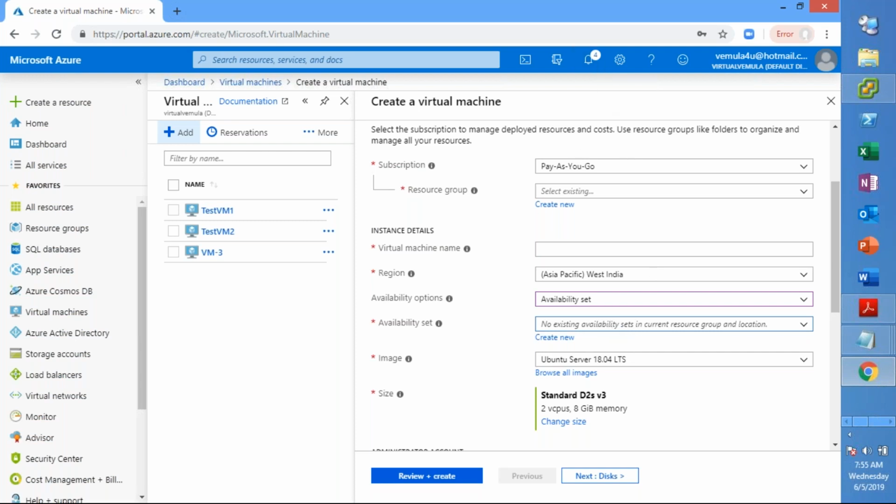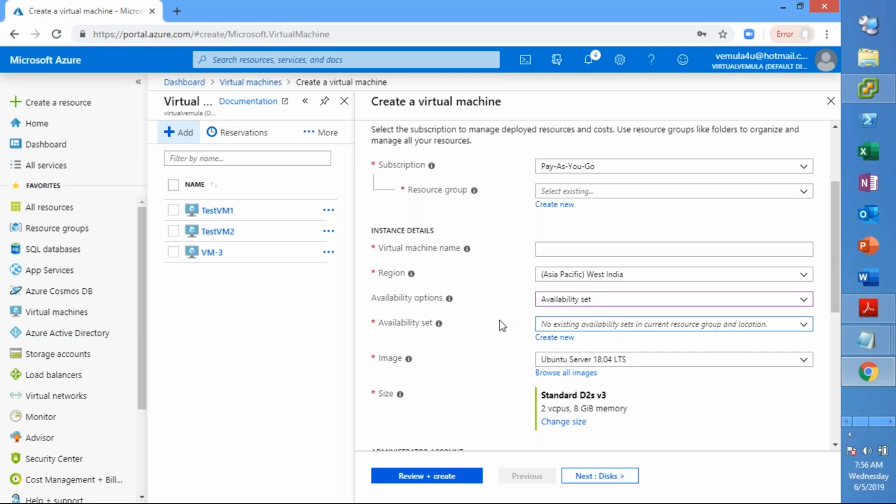you're not able to see it yet, but you'll get the list of availability sets that are available. Once you put that virtual machine into the availability set, it will fall in one of the fault domains and one of the update domains. We will see that tomorrow. We'll continue with fault and update domains, and we'll create 4 or 5 virtual machines within the availability set.